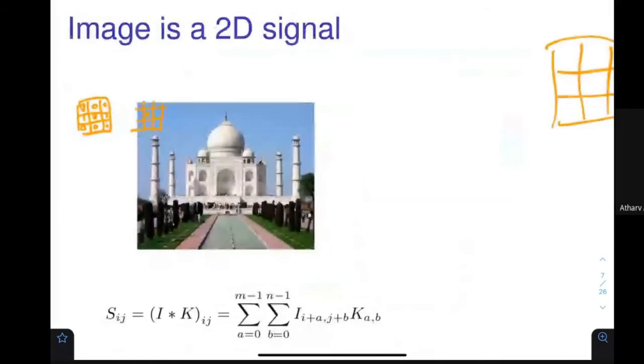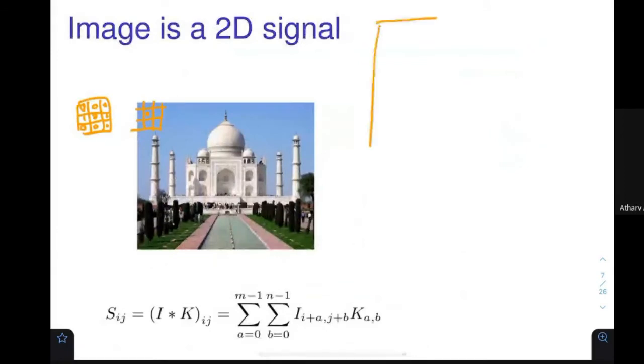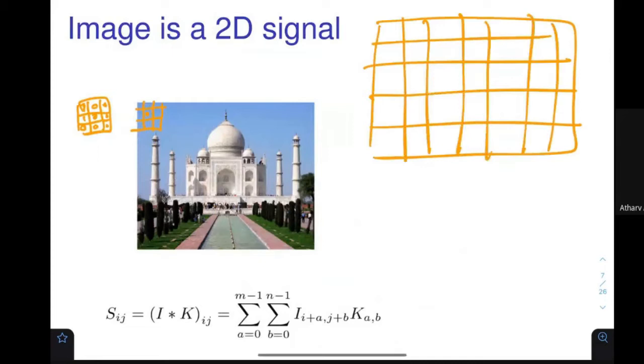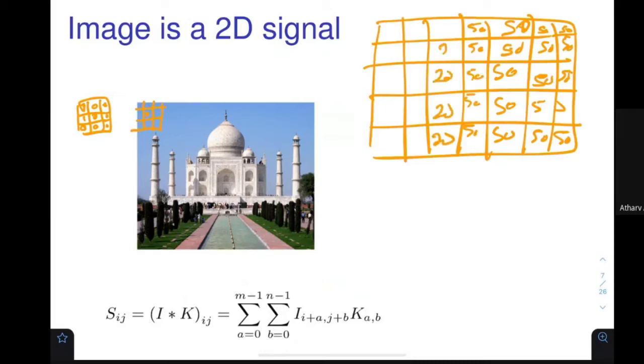We have also seen, I think, let me give you that example once again in this class. Let's assume that I have this image. Here the values are 50, 50, 50, 50, 50, 50. These values are 20.